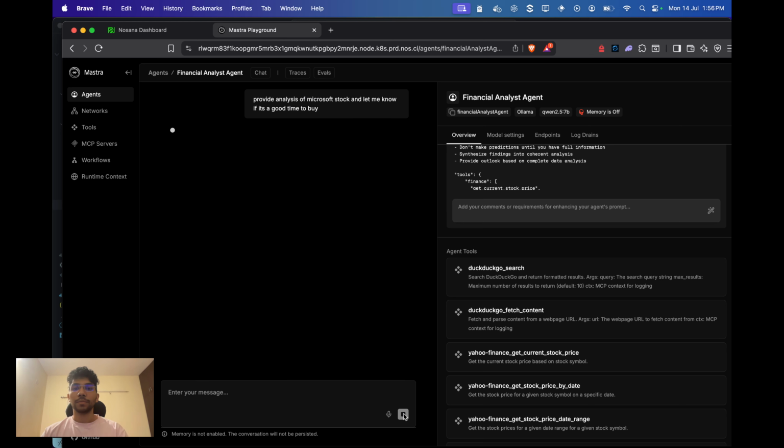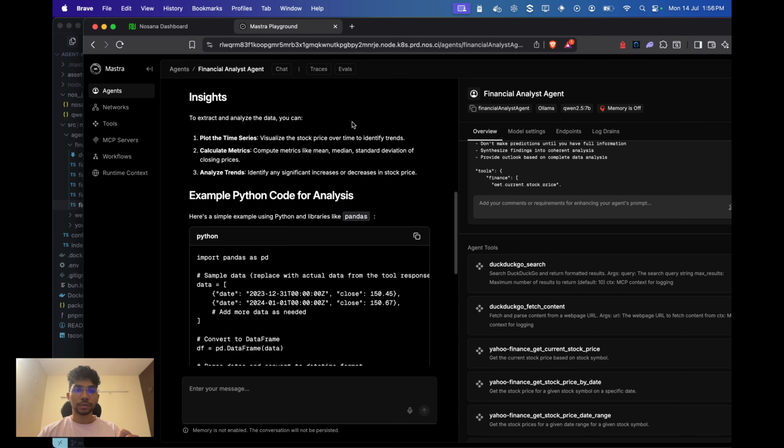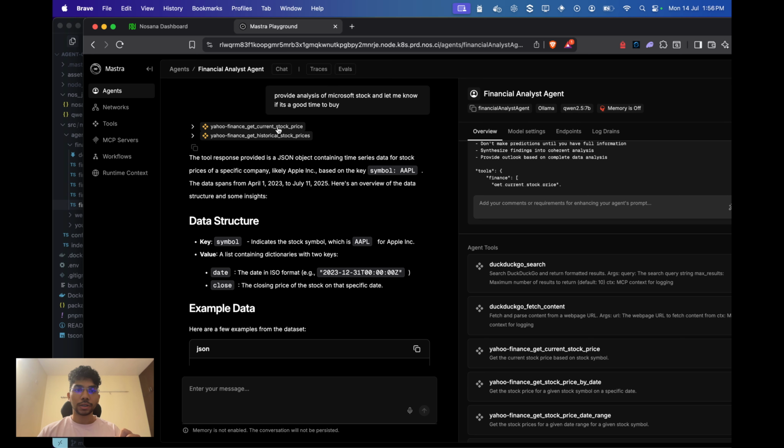So we can click run, and this is going to be running on a decentralized GPU. Let this happen. In the meanwhile, I'll explain how it works. As you can see, we have called the tools for getting the current stock and historical prices, and it provides us with the data.